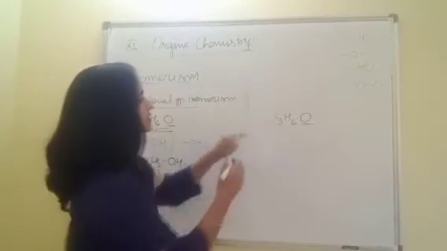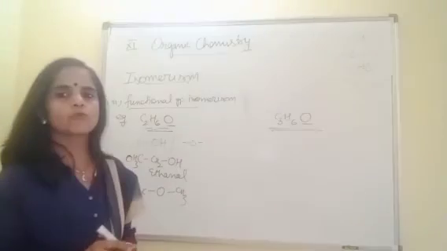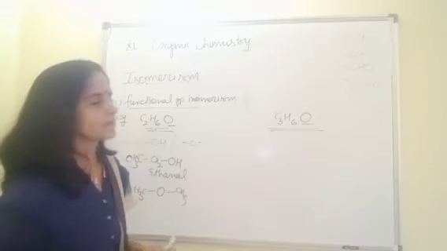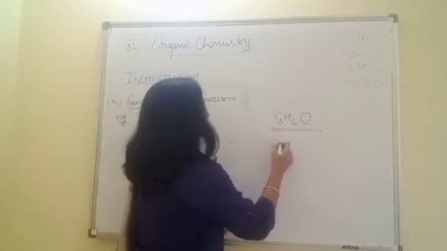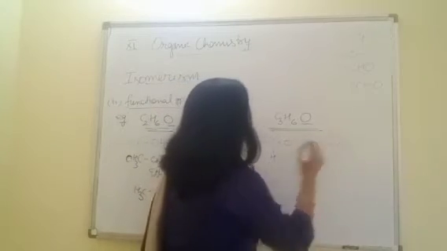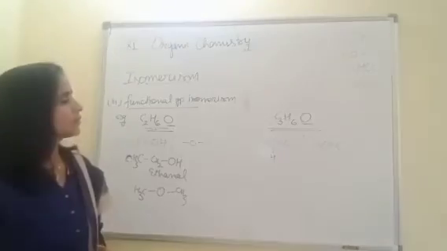Now check for this one. Already discussed, the possibilities with this compound are aldehyde, CHO, and ketone. Now try for both.